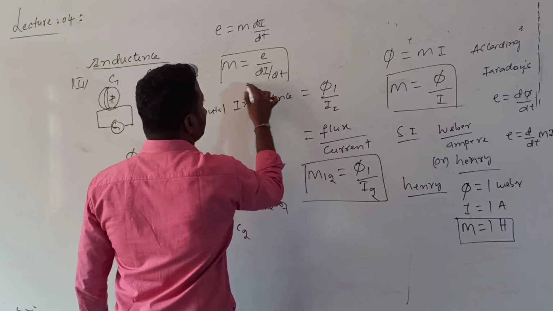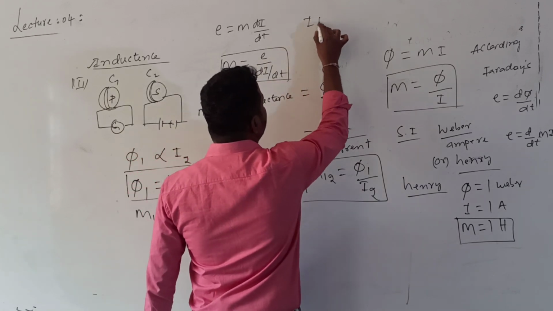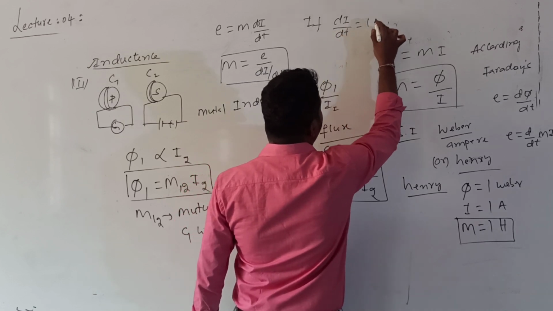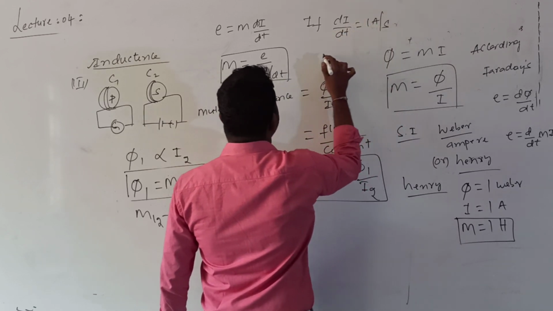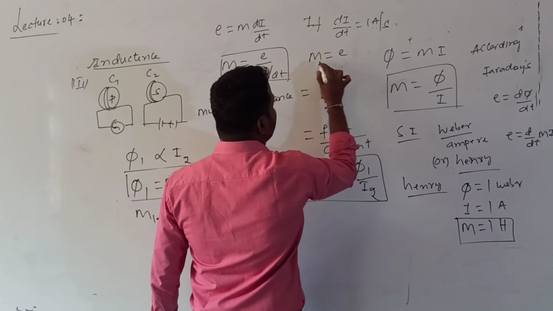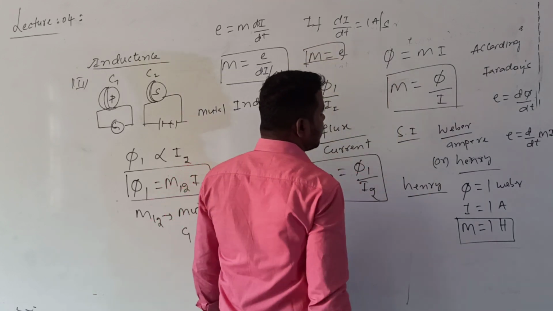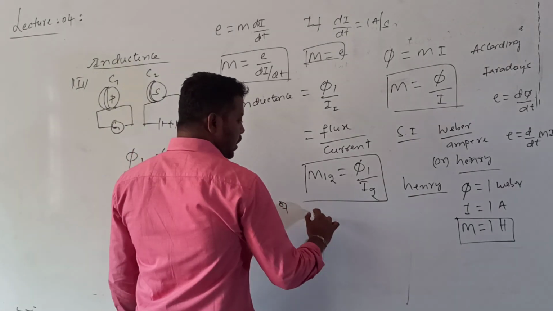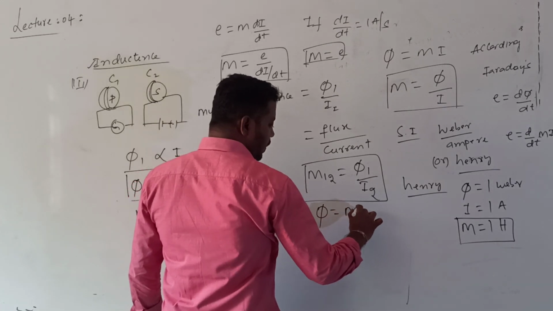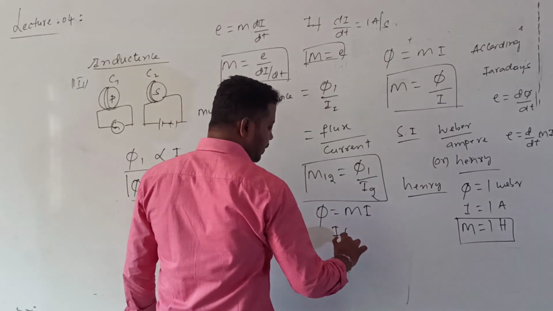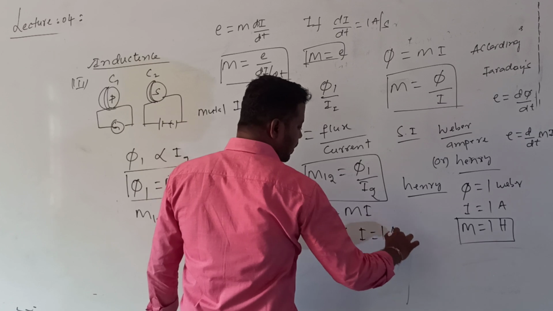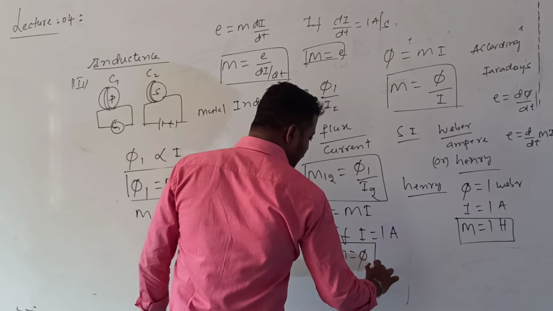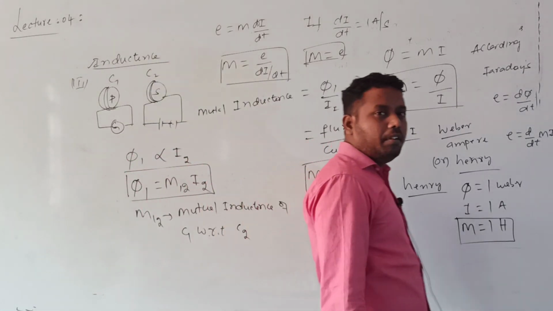Okay? This is one more definition. If di by dt is equal to 1 ampere per second, then the M value is equal to E. This is one definition. And one more definition here: phi is equal to M into I. If I is equal to 1 ampere, then the M value is equal to phi. So there are two definitions by which you can define mutual inductance.